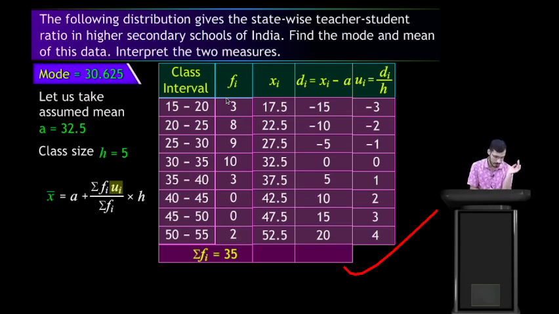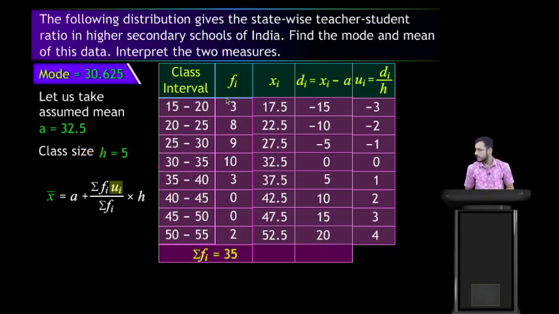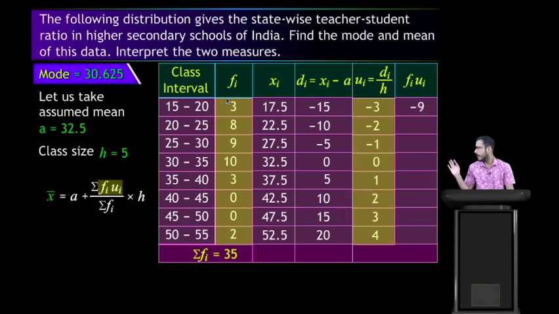You can see the formula of mean. Now substitute these values. First we multiply the fi and ui columns. So 3 into minus 3, minus 9; 8 into minus 2, minus 16; 9 into minus 1, minus 9; 10 into 0, 0; 3 into 1, 3; 0 into 2, 0; 3 into 0, 0; and 4 into 2, 8.